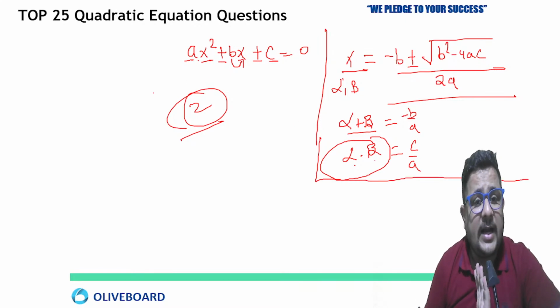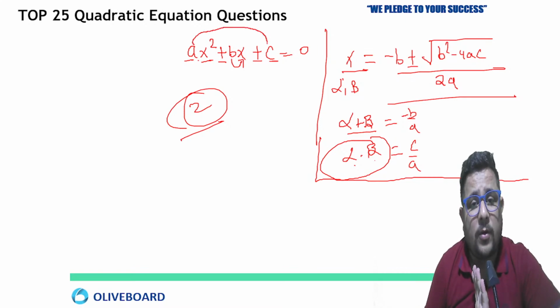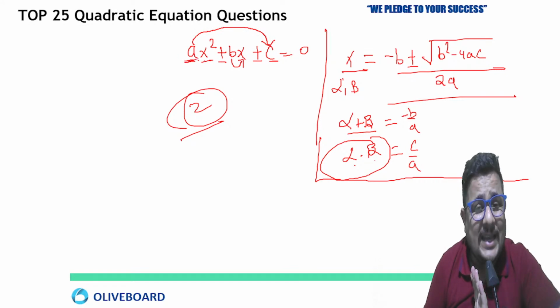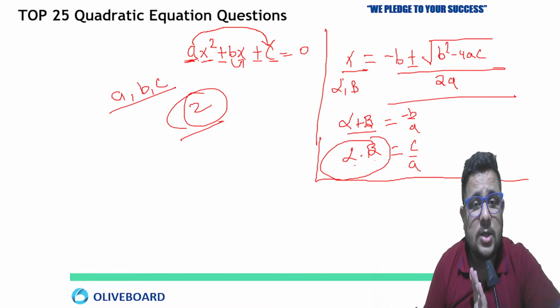But what we are going to use, that I am going to tell you. First you will find the product of the constant term and the coefficient of x square, meaning a. Just remember, there are 3 values, a, b and c in the equation. So a multiplied by c will give you the product.